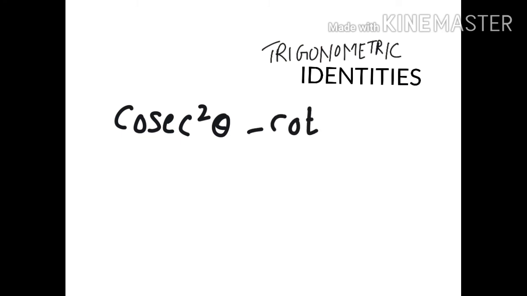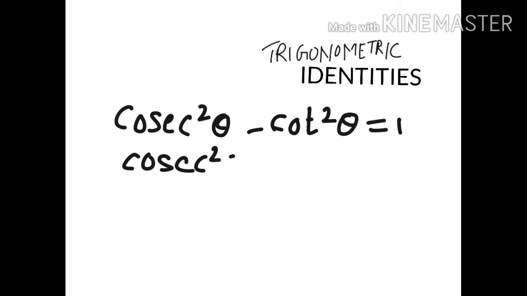Now the last one is cosec square theta minus cot square theta equals 1. Also cosec square theta equals 1 plus cot square theta.